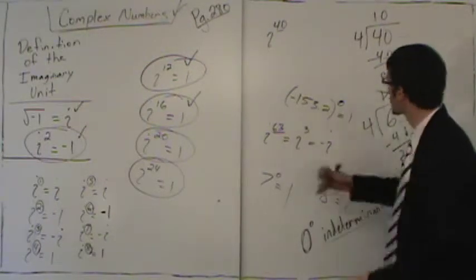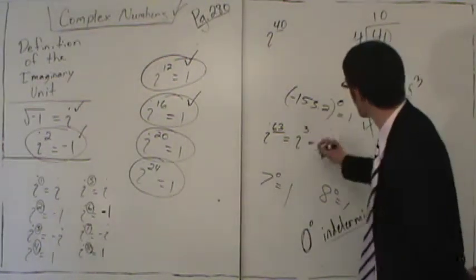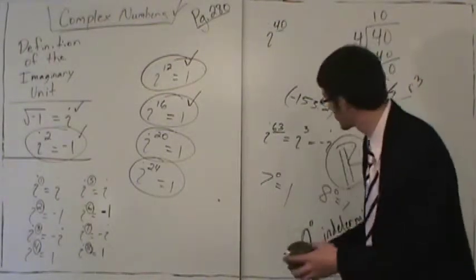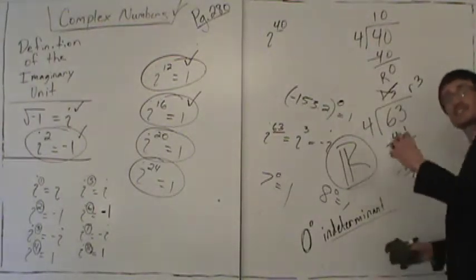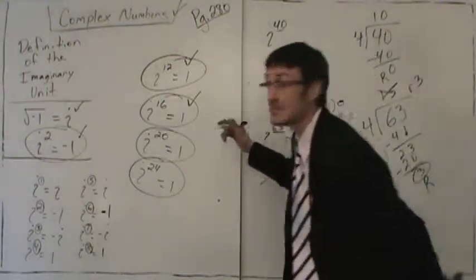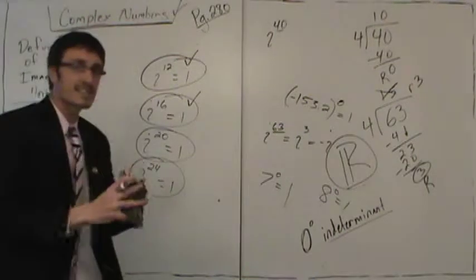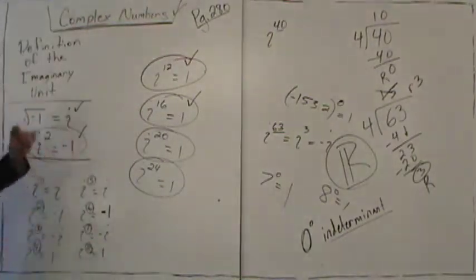But this only works where? Something to the 0 power is 1 only works in the real number system. This was only studied with respect to real numbers, numbers that make sense to us. Now we're studying numbers that don't even make sense. This is complex numbers. But what's fascinating is, what happens in the complex number system?